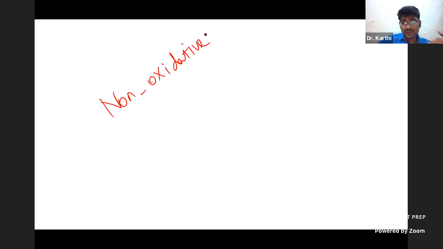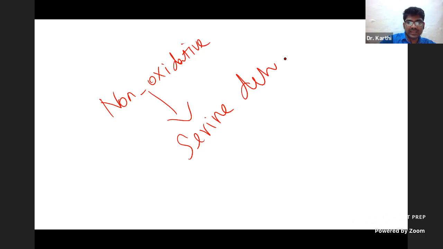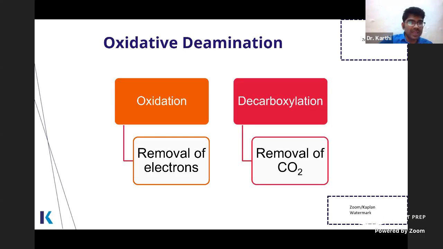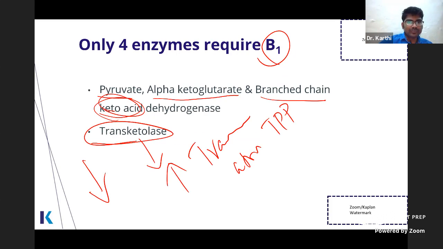So what are these non-oxidative deamination reactions? Serine dehydratase, threonine dehydratase. Remember this. Serine dehydratase and threonine dehydratase are examples of non-oxidative deamination. Without oxidation, we remove the ammonia. Clear?